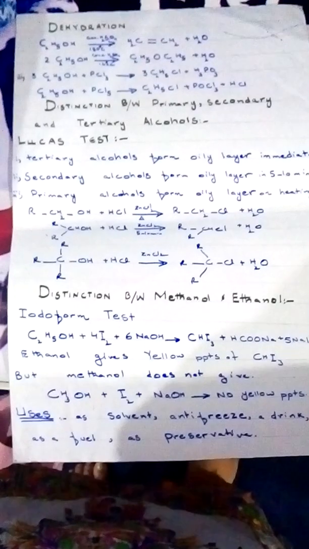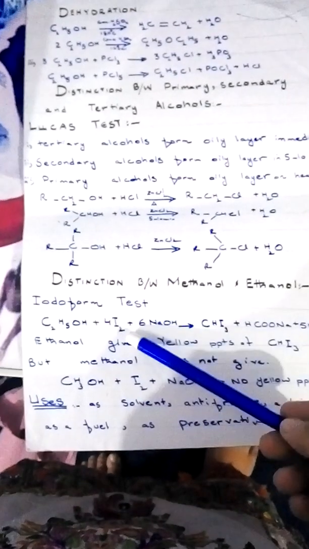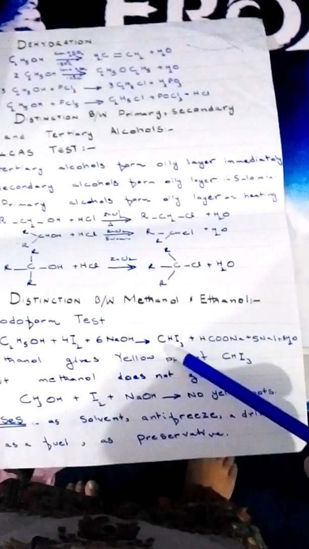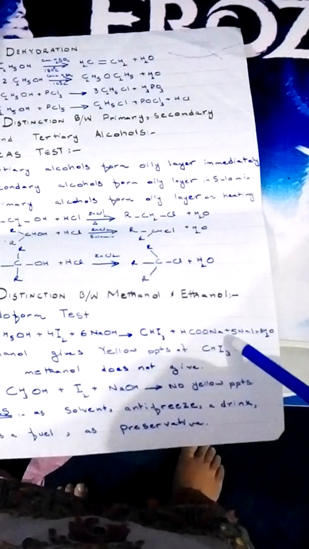Distinction between methanol and ethanol. Ethanol gives iodoform with iodine in the presence of NaOH. Formation of yellow crystals indicates that the alcohol is ethanol. Methanol does not give the iodoform test. This is the reaction of ethyl alcohol plus iodine plus NaOH, which gives CHI3, iodoform, plus sodium formate plus sodium iodide plus water.